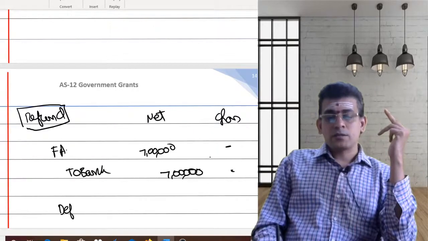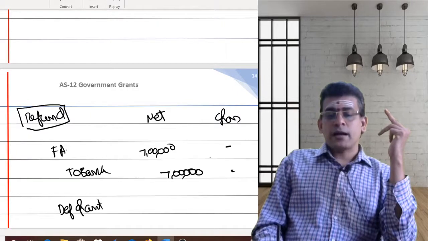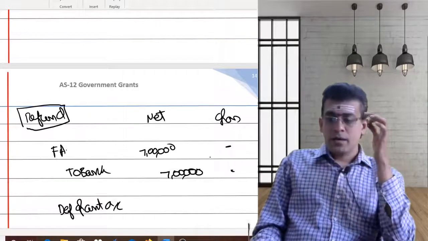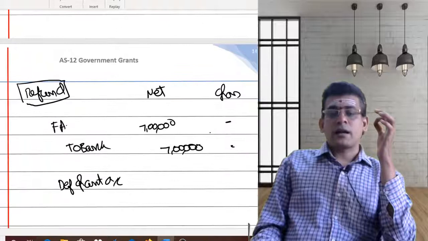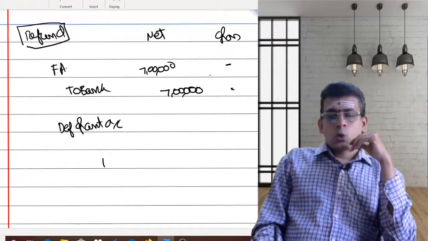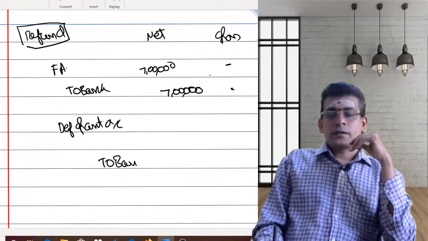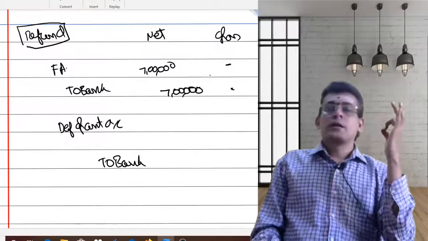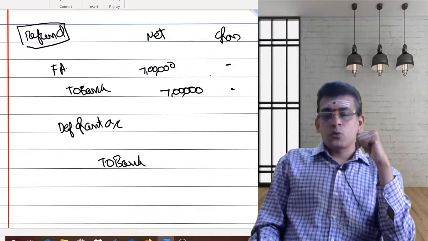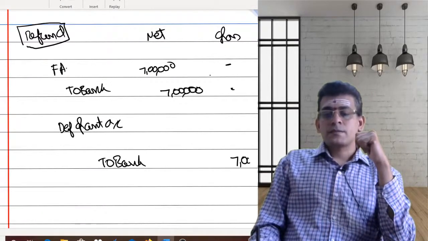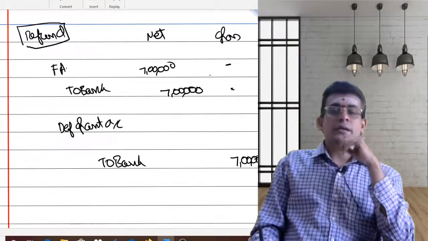Now I will reverse: deferred grant account will be debited and credited to bank. What is the amount which you are paying? 7 lakhs is the amount which you are paying.